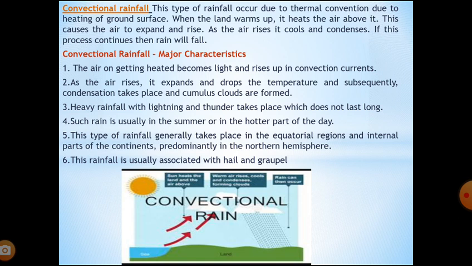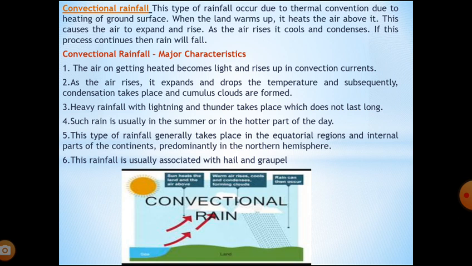The air on getting heated becomes light and rises up in convection currents. As the air rises, it expands and drops the temperature, and subsequently condensation takes place and cumulus clouds are formed.